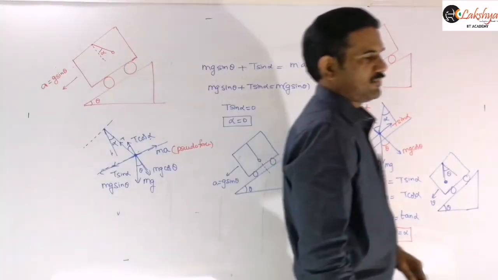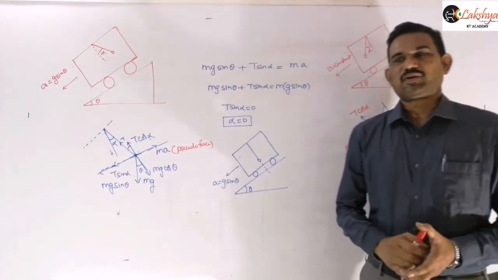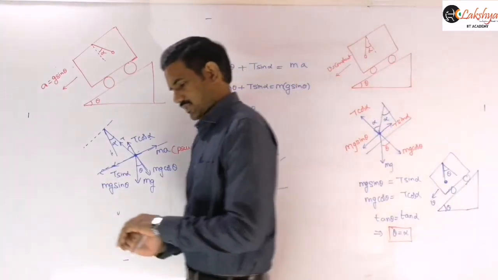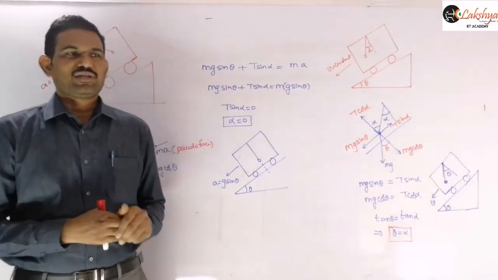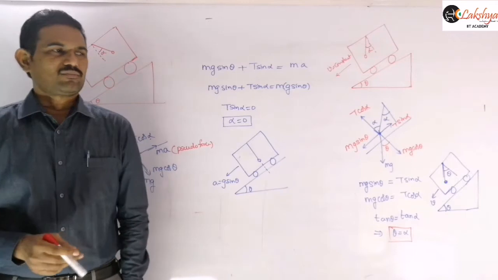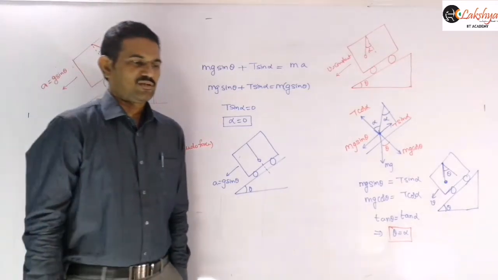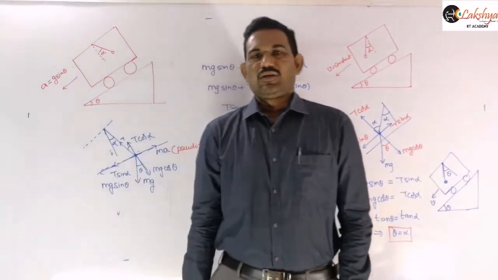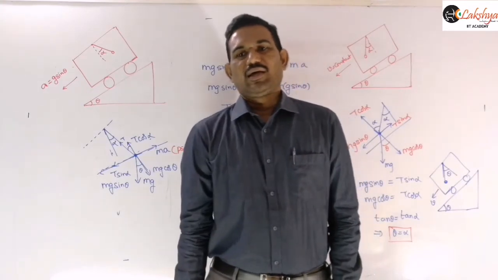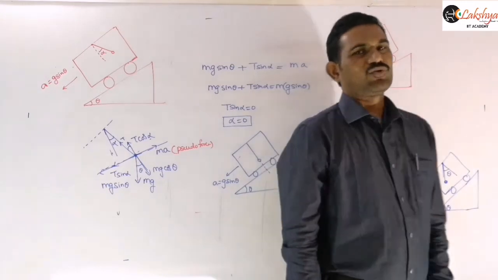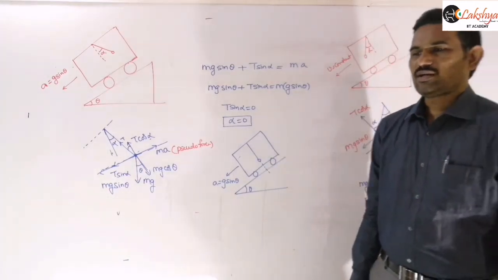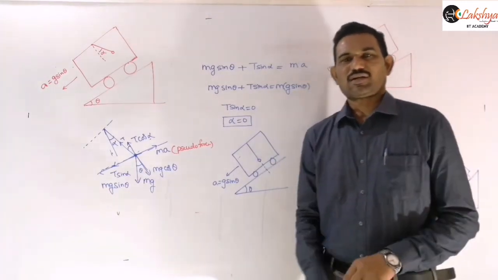A simple pendulum is suspended in a truck which is moving on a smooth inclined plane. Find the angle made by the string with the normal to the inclined plane.